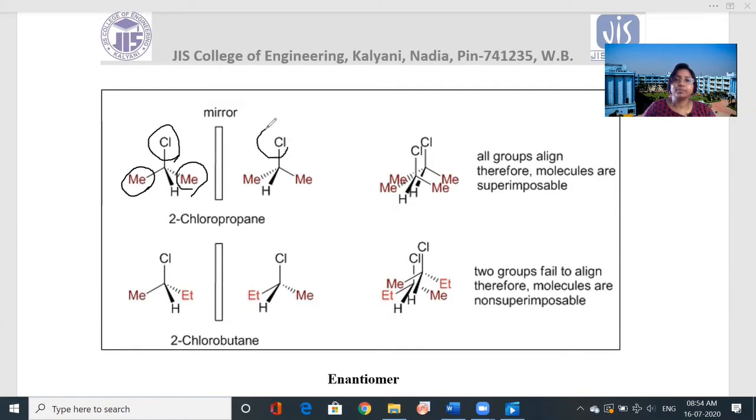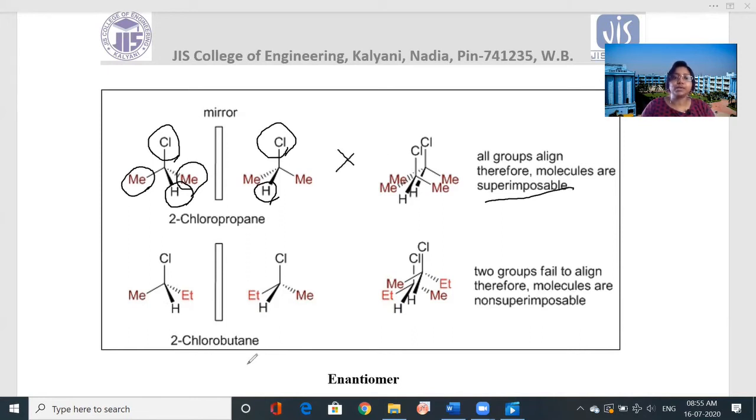Are they superimposable or not? They are similar. The groups are superimposable, because both are methyl groups. Molecules are superimposable, so they are not enantiomers.